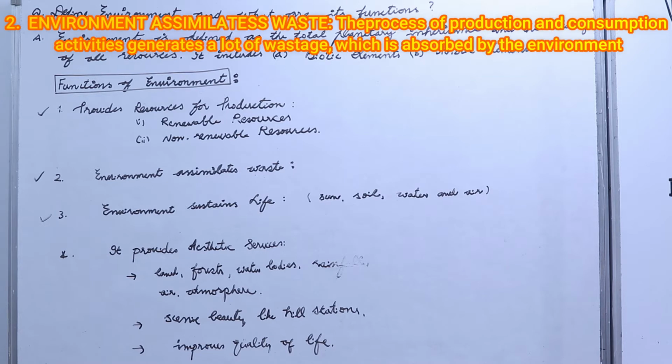Environment assimilates waste. The process of production and consumption activities generates a lot of wastage, which is absorbed by the environment.